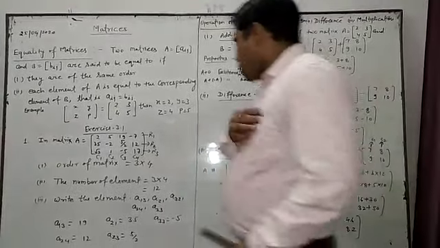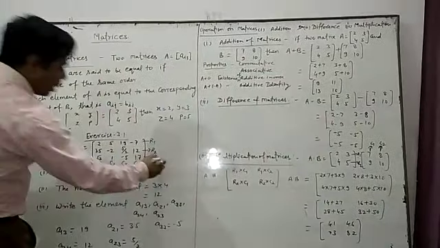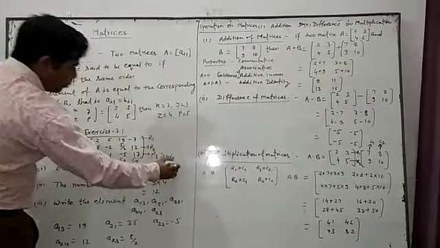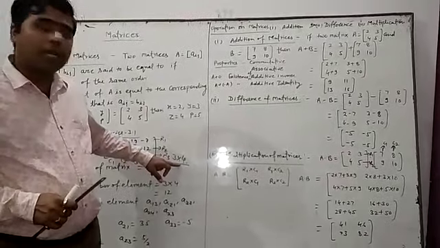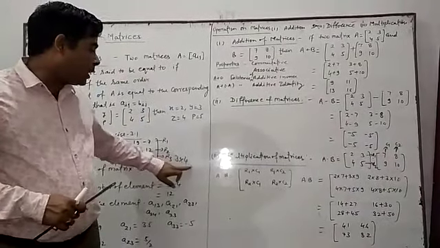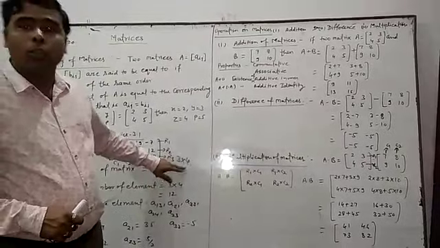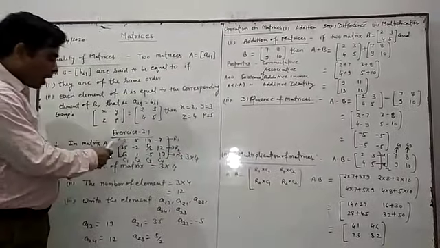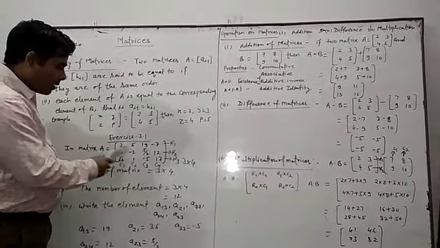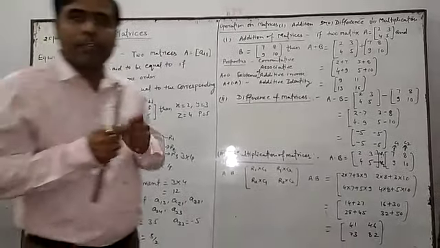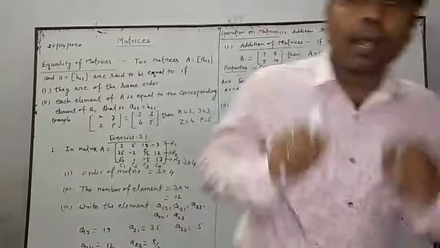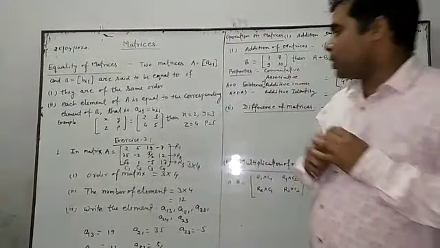It means the order of the matrix will be 3 cross 4. I have already informed you that 3 cross 4 is the order, so we can find the number of elements of the matrix: 3 into 4, 12. We can count here 1, 2, 3, 4, 5, 6, 7, 8, 9, 10, 11, 12. When we multiply the order of the matrix, we can find the number of elements in the matrix.